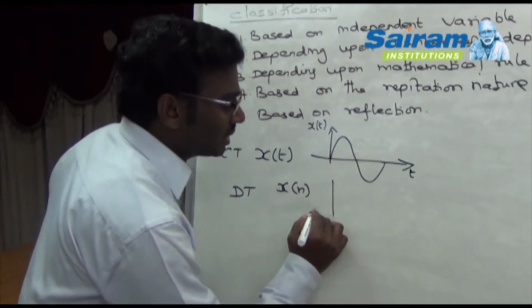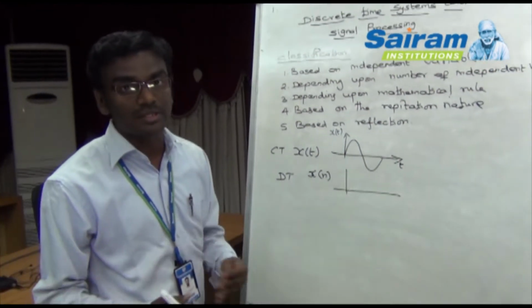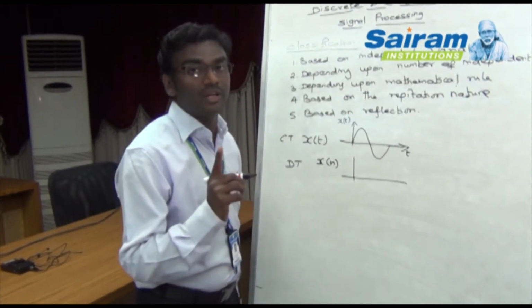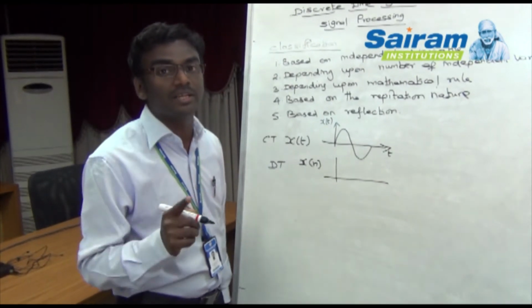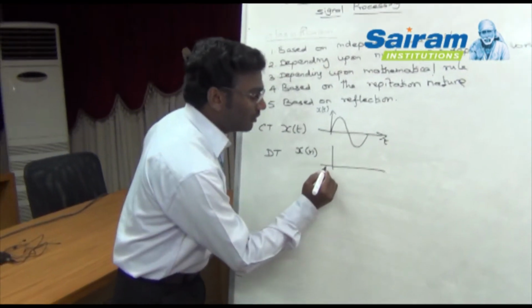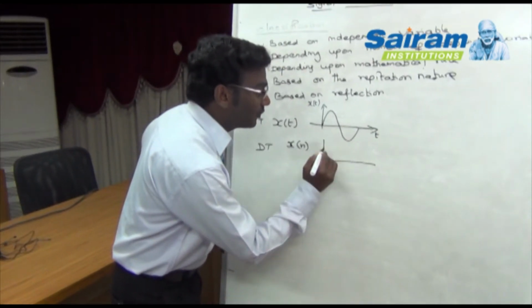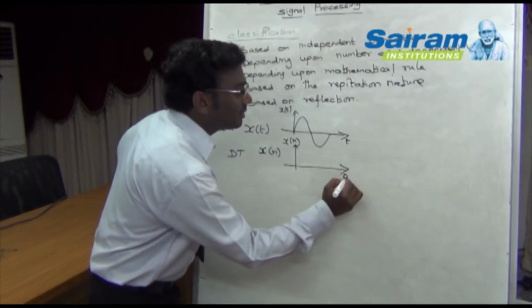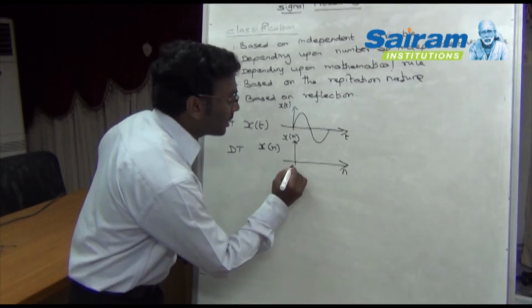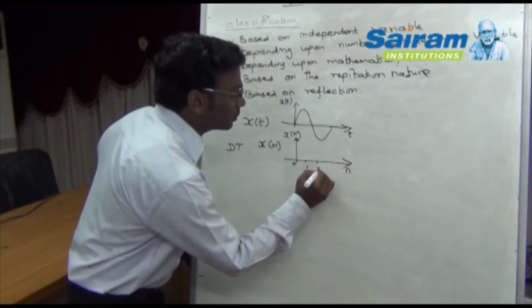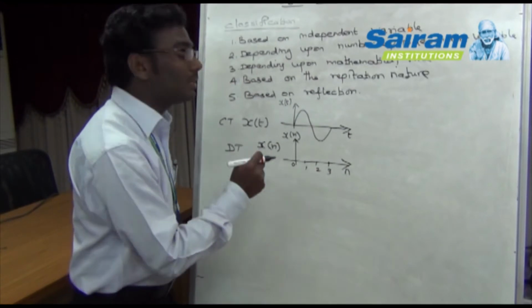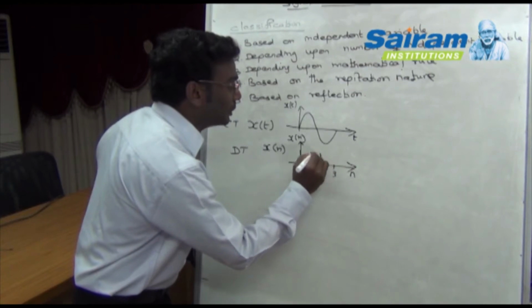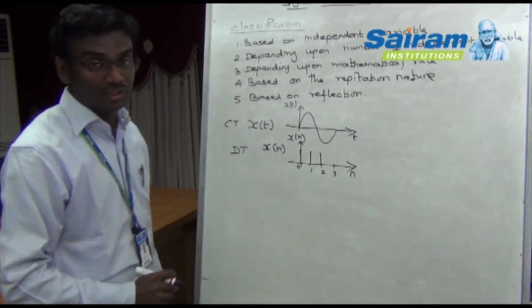For the discrete time signal, the digitized music signal is the best example, because the signal is defined only for particular time instants, or time integers. How will you identify it? Here also the graph is drawn between x of n and the independent variable, time. I can take the time as 0, 1, 2, 3, like that we can take integer numbers and identify the corresponding signal. You have to draw a thick line and put the corresponding dot. The dot indicates the value of the given signal.